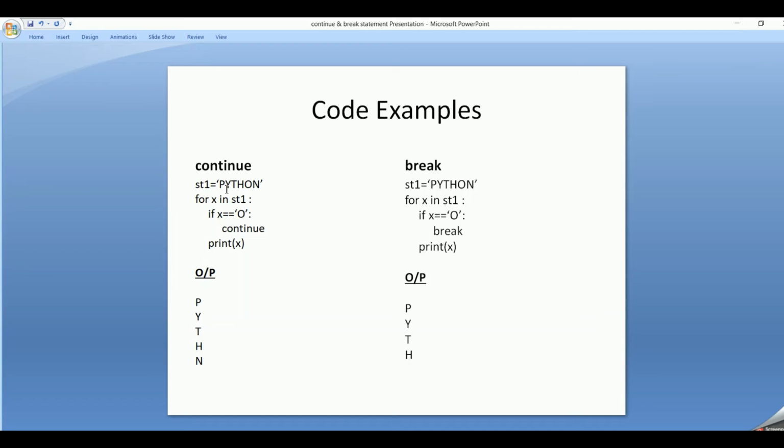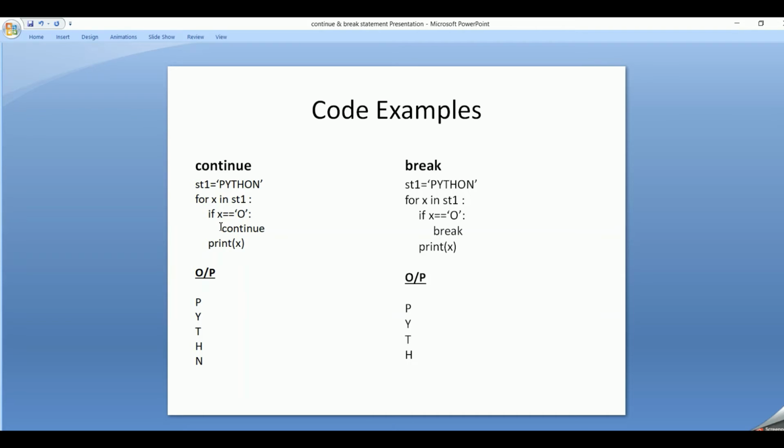So here initially x will have the value P. P is not equal to O, so the continue statement fails. So it will print P. So P has got printed. Again y is not equal to O. Continue fails. It will print y. Again t, the condition fails, continue fails, t gets printed. Then h, the condition fails, continue fails, and then h has been displayed.